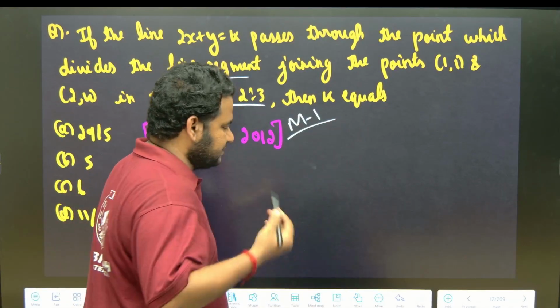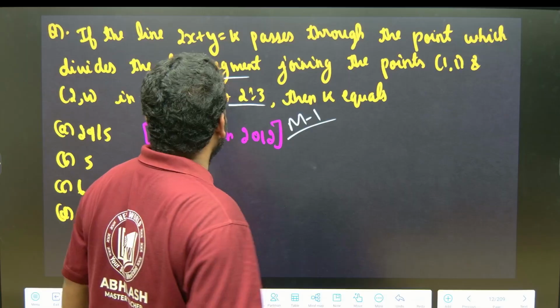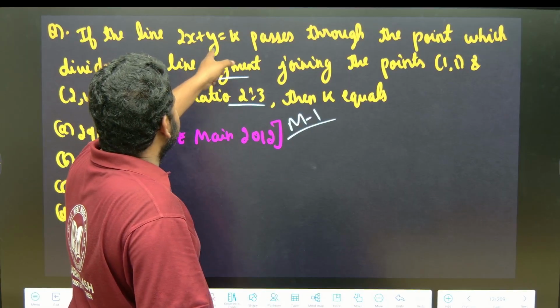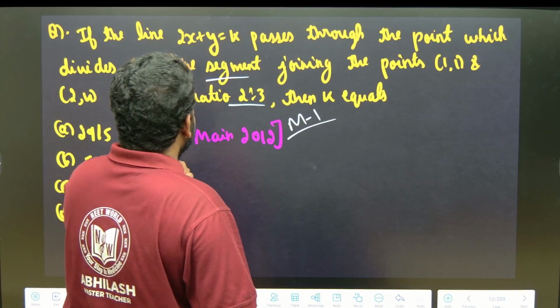We will call it Method 1. What is Method 1? We will use the section formula. They are telling that the line 2x plus y is equal to k passes through the point. Okay, so let us take this.